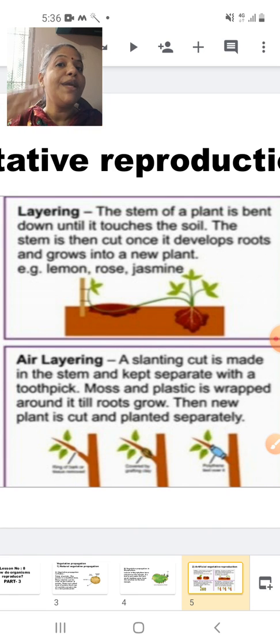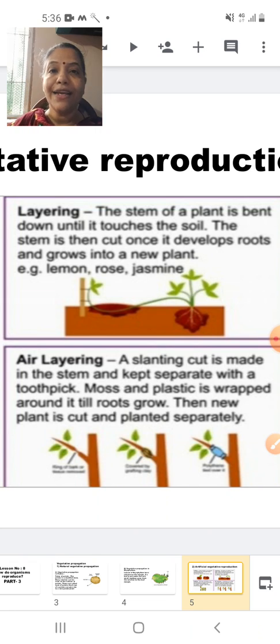Sometimes the outer covering of the stem can be very thick. In that case, it is difficult to develop the roots. So what I do is I will remove the outer covering. So, layering: the stem of a plant is bent down until it touches the soil. The stem is then cut once it develops roots and grows into a new plant. You can carry this out for lemon, rose and jasmine. Now, that is layering in the soil.